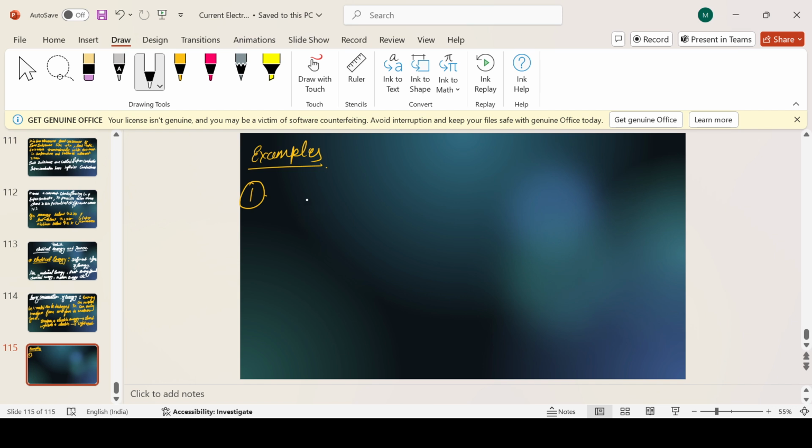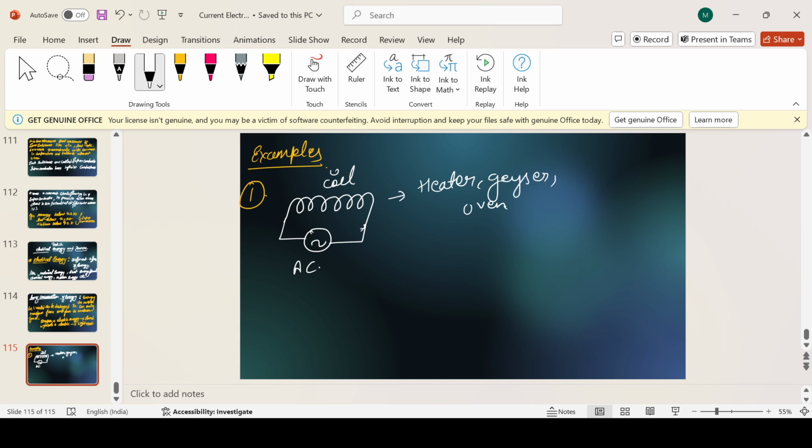So what it's saying is, if you have a coil like this and you provide some current to it, say AC current, this coil can be used in a heater, geyser, oven, etc. Now when the current passes through it, there is the heating effect of electric current.